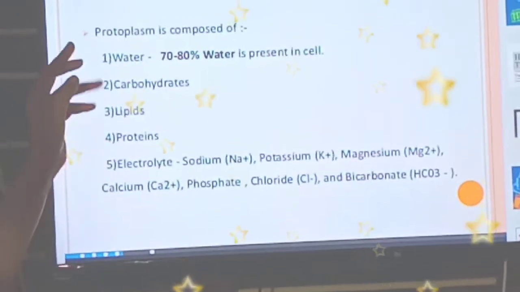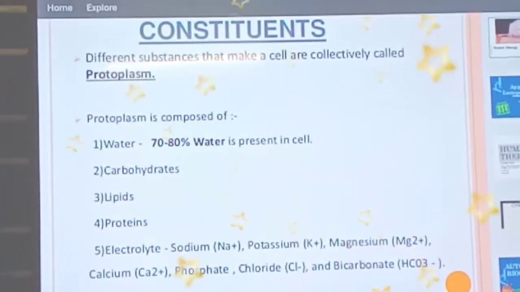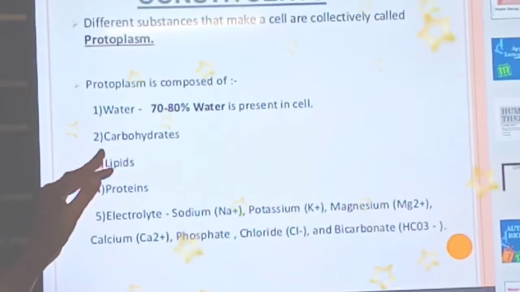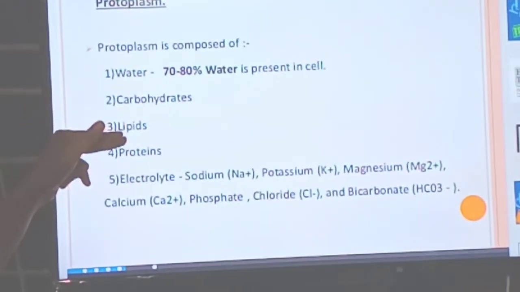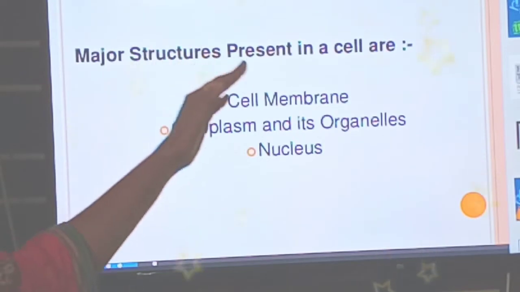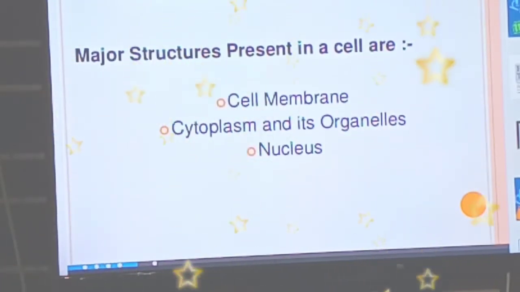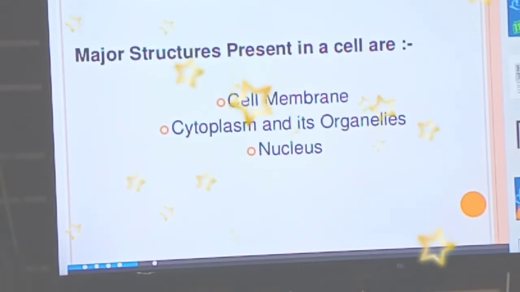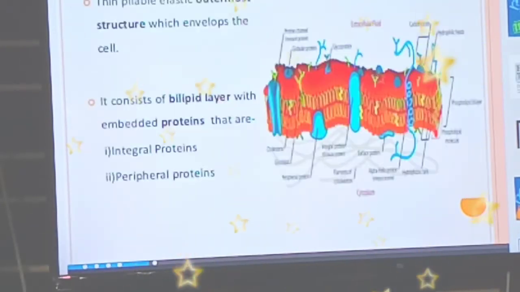Then the different substances that make a cell are collectively called protoplasm. Protoplasm is composed of water, carbohydrate, lipid, protein. So the major structures present in a cell are cell membrane, cytoplasm, cell organelles and nucleus. So what is cell membrane?